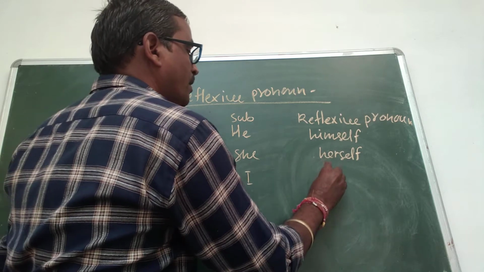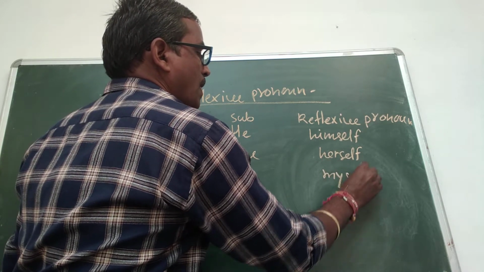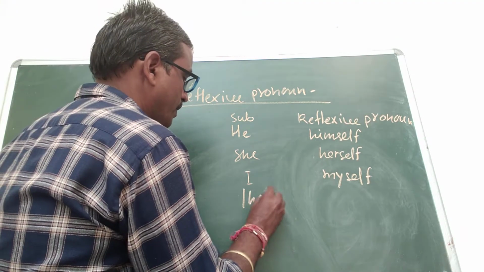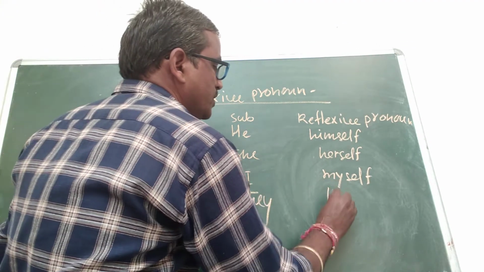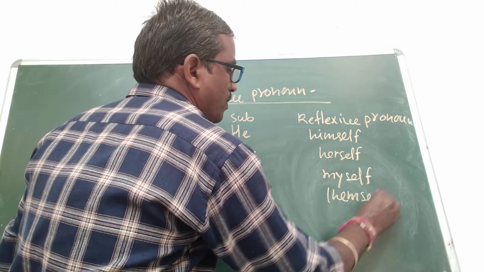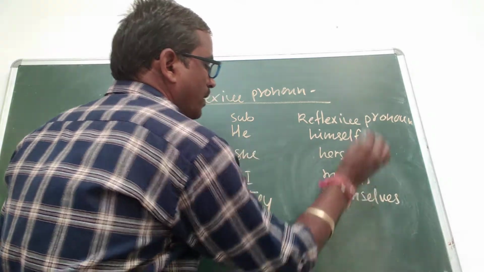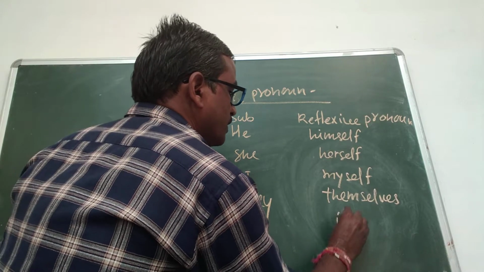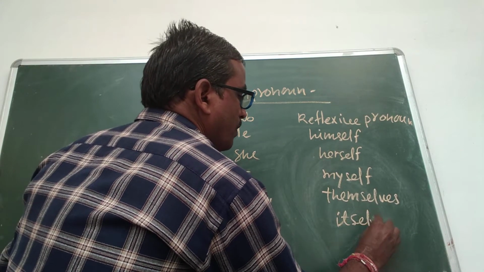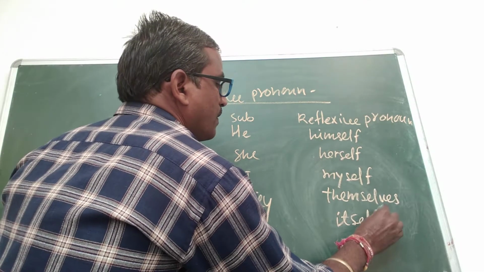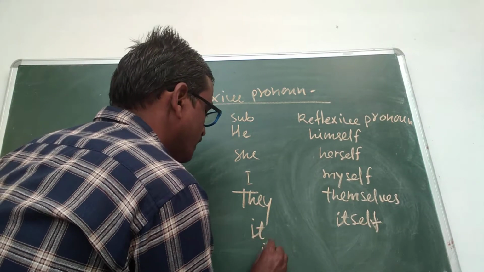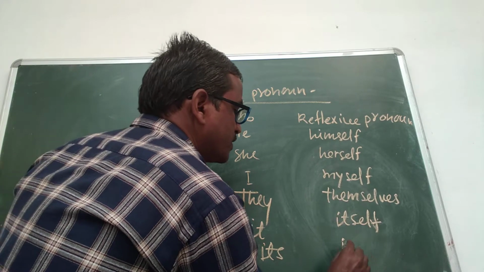I, myself. They, themselves. It, itself.